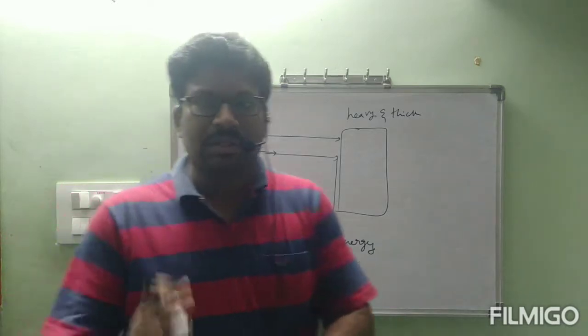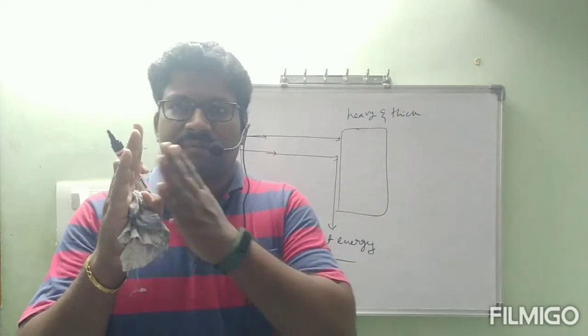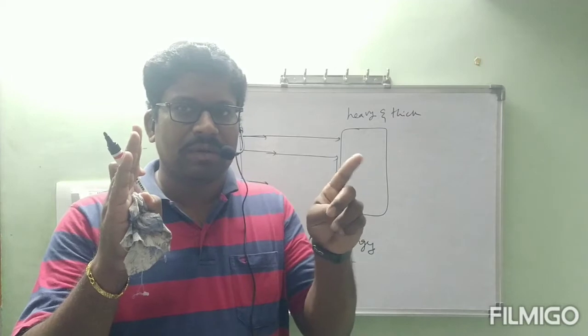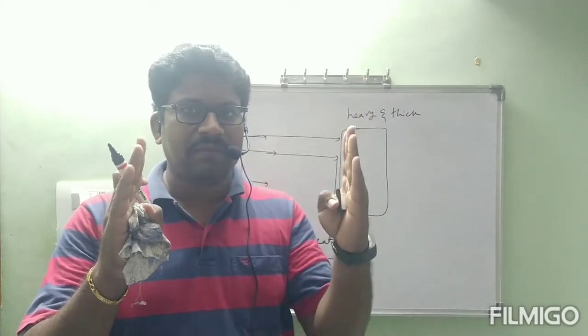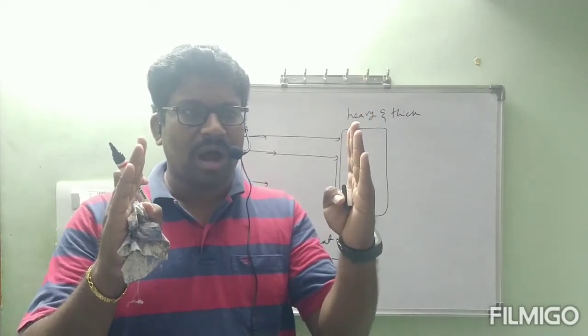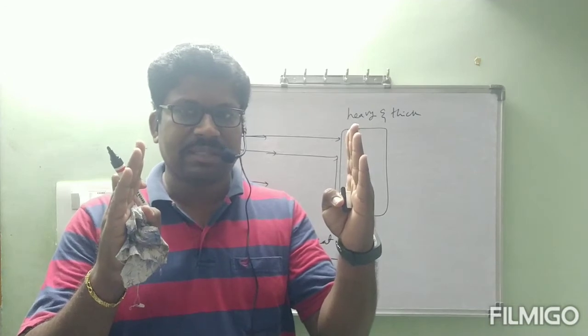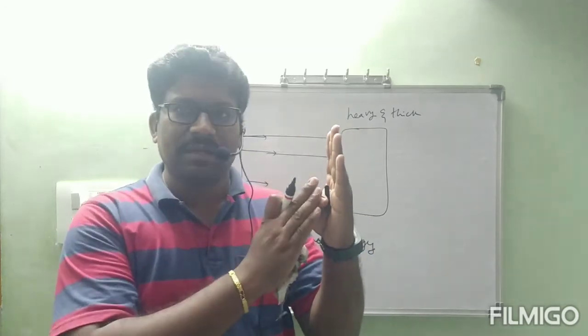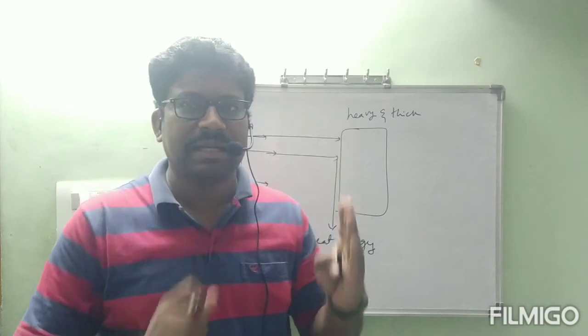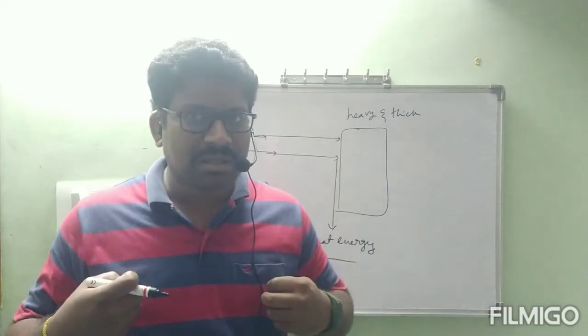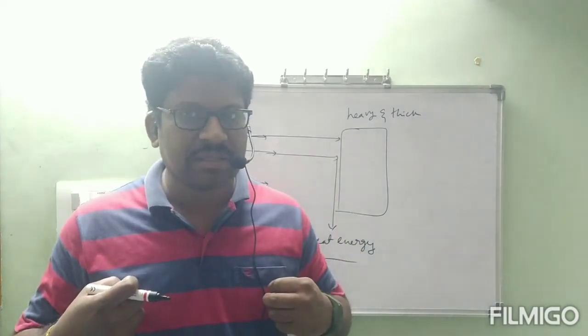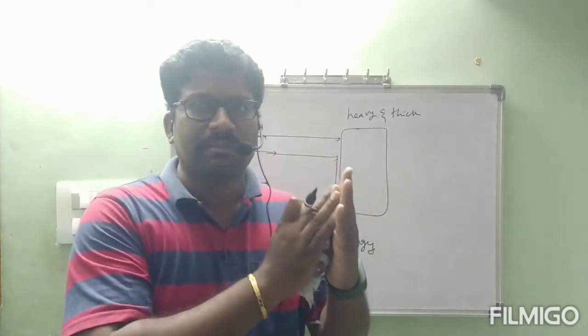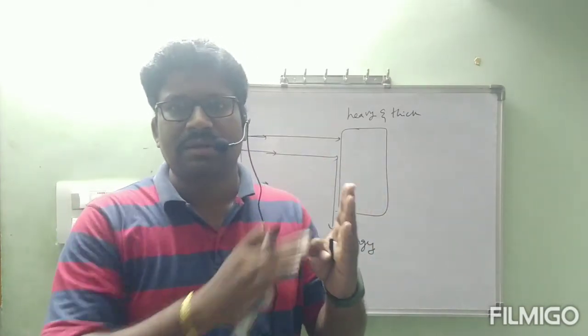Suppose like this, the cathode is there, from here cathode rays are coming out, and I kept here a metal which is a little bit thick. After completion of this experiment, 5 minutes, 10 minutes, like that, touch the surface of the metal, we will observe a little bit of heat energy, because these cathode rays are moving with some kinetic energy. That kinetic energy, after hitting that metal, is converted to heat energy.